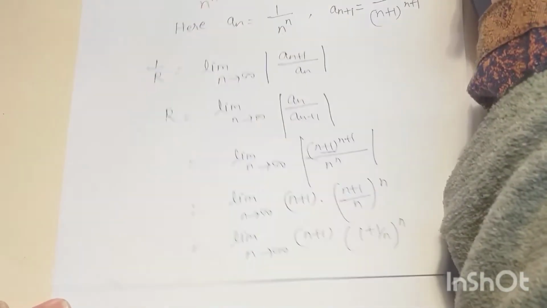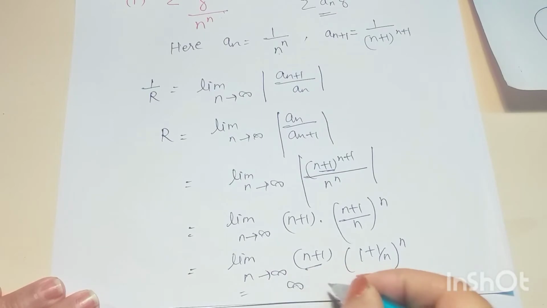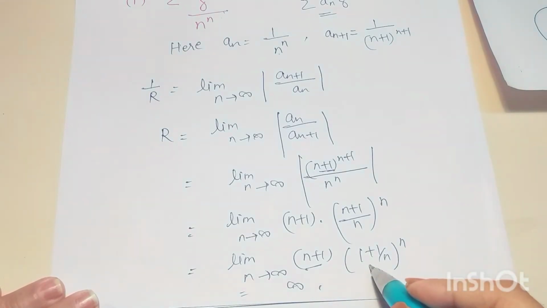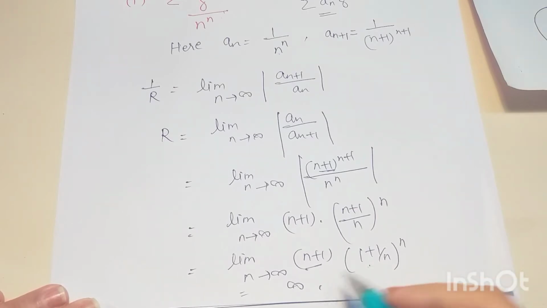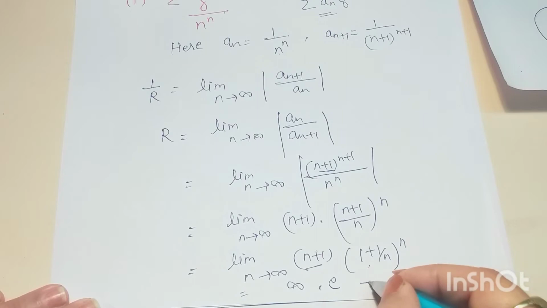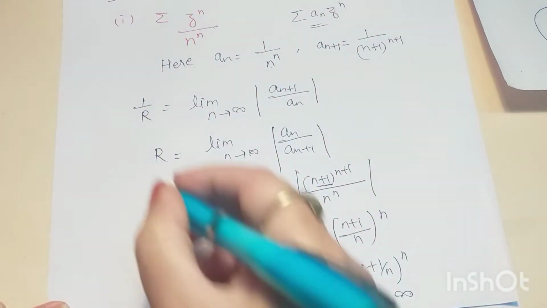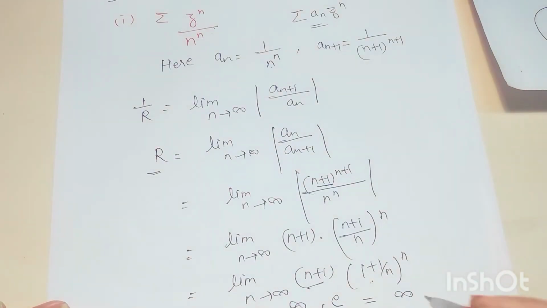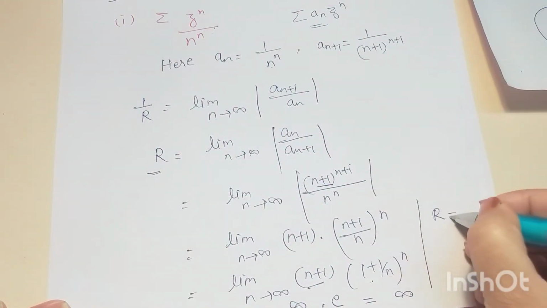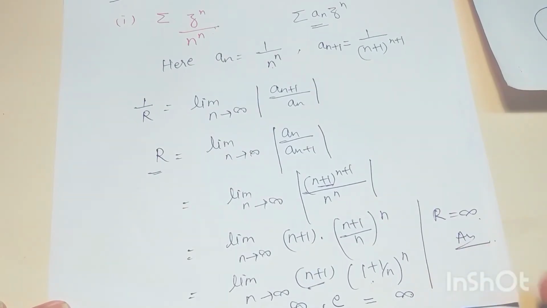And see, when we apply limit on this first term, we'll get the value infinity. But when we apply limit on the second term, it is actually the exponential series, so it will give us e. So it is equal to infinity, right? So we can say the radius of convergence is what? The radius of convergence is infinity here. It is our answer.